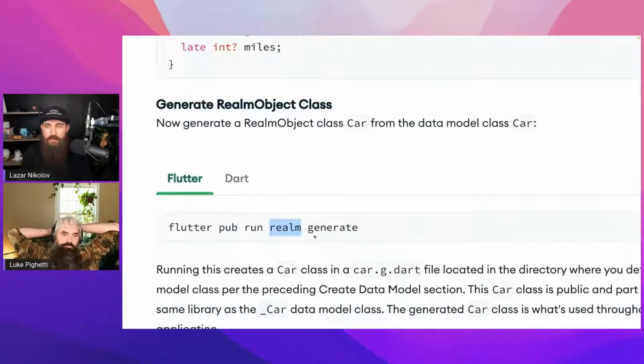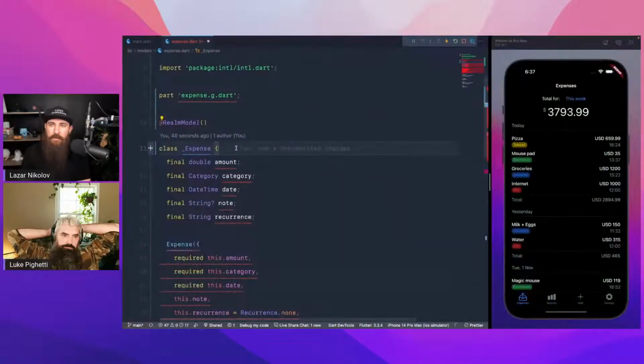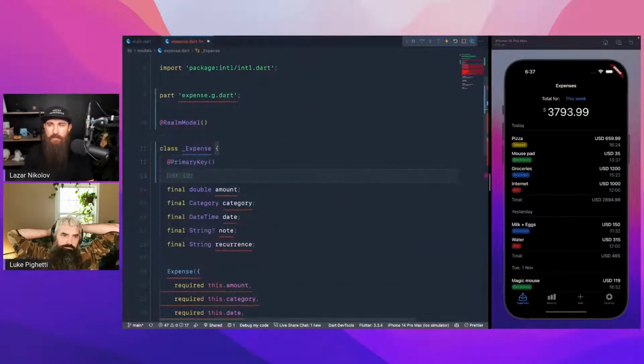And it tries to run some command called generate inside the package. Yeah. Awesome. All right, so primary key. We don't have a primary key right here. We need to probably do it.